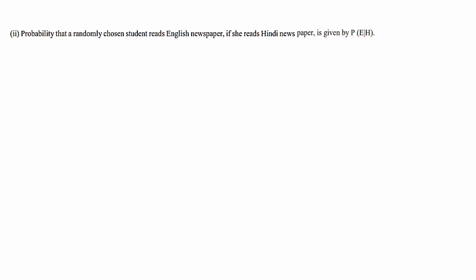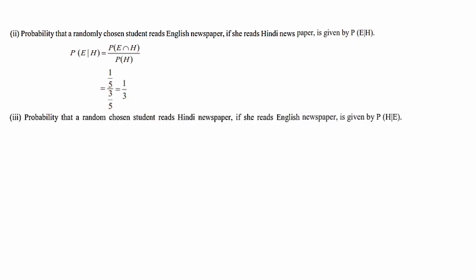So the P of E given H formula we know: P of E given H is equal to P of E intersection H divided by P of H. All the values we have; P of E intersection H and P of H we have already calculated. P of E intersection H was 1 by 5 and P of H was 3 by 5. When we do the calculation, 5 and 5 we can cancel, and we will get the answer as 1 by 3. Next one, the probability that a randomly chosen student reads Hindi newspaper if she reads English newspaper. That is what we have to calculate. If a student is selected at random and she is reading English newspaper, we have to find the probability that she reads Hindi newspaper also.